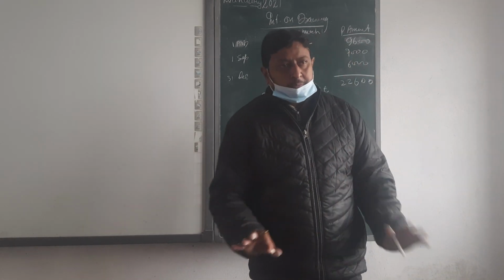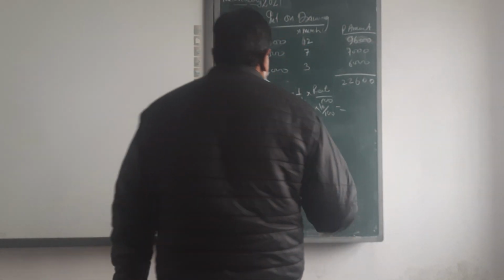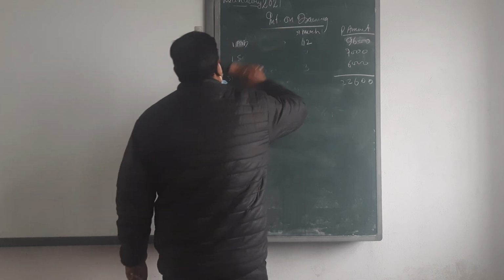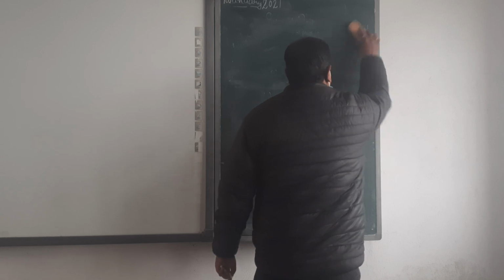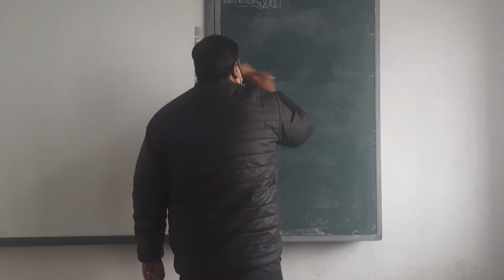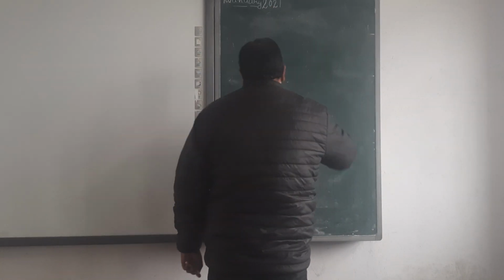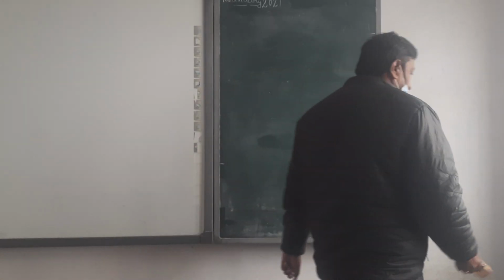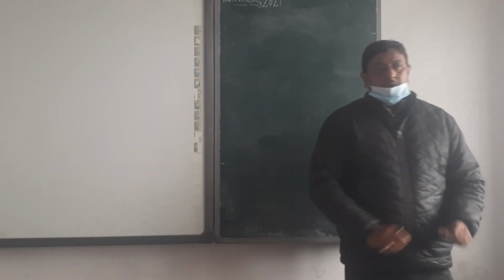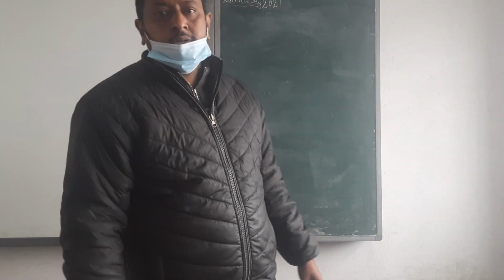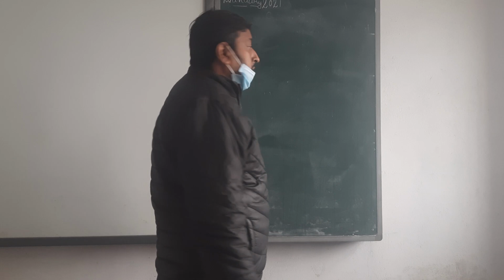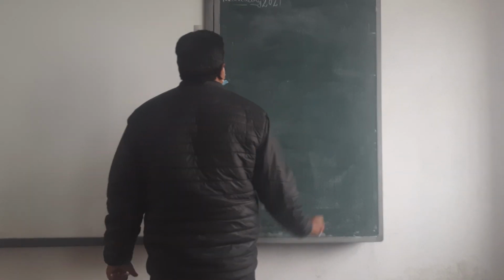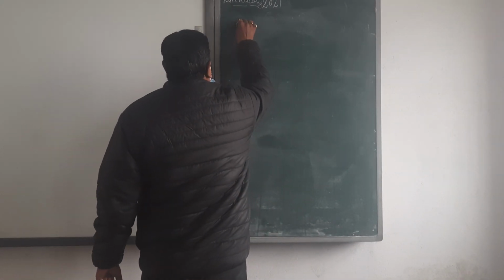One question for each topic. I am going to solve. Okay, beta? Okay. Read the question. Charu is a partner in a firm. She withdrew the following amounts during the year ended on 31st March.